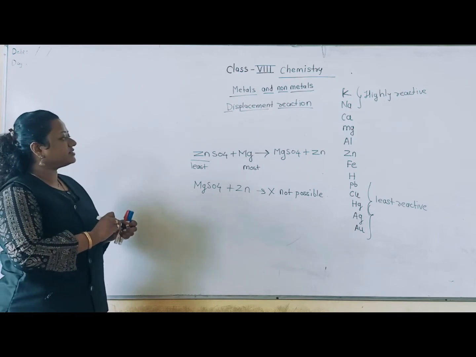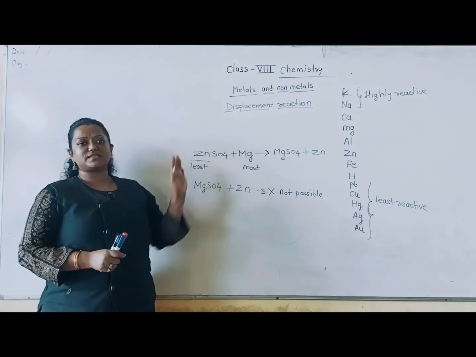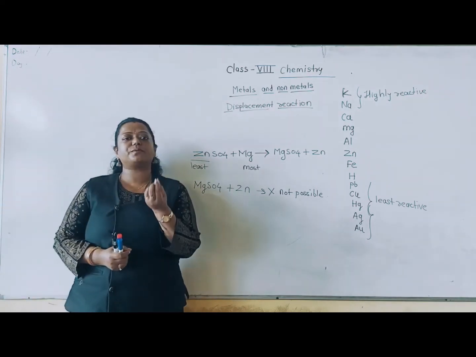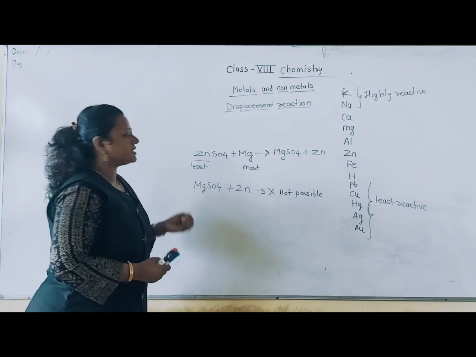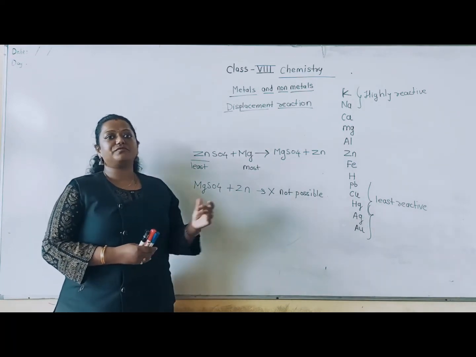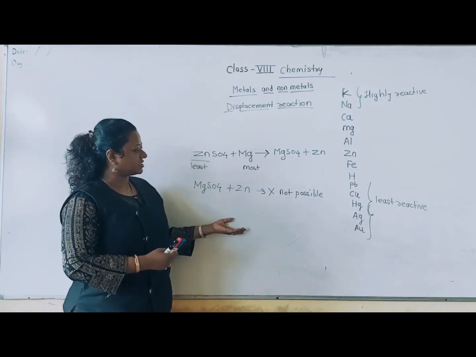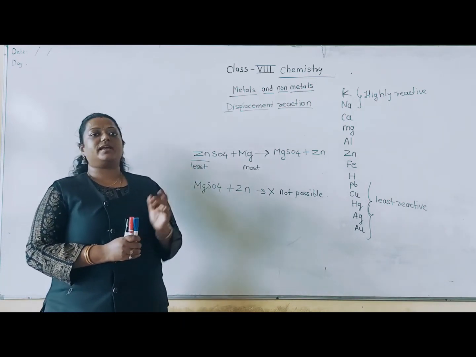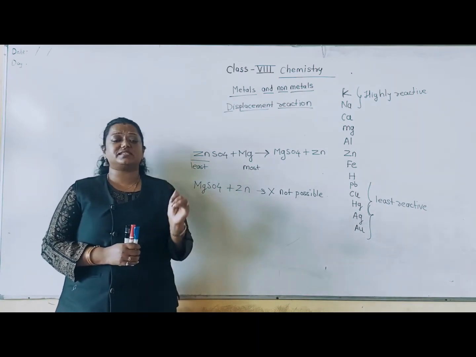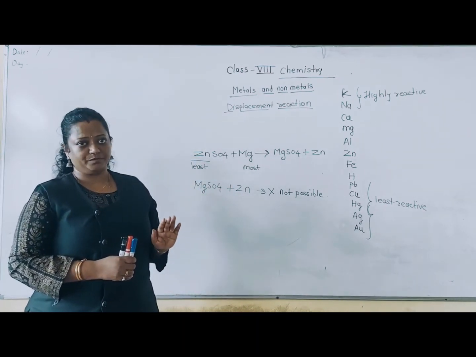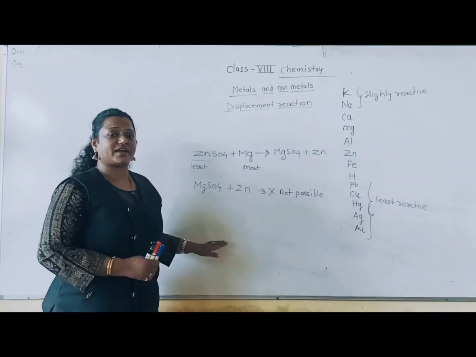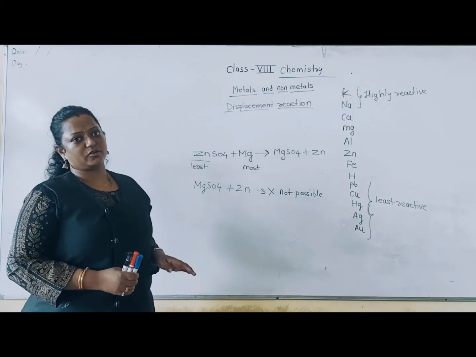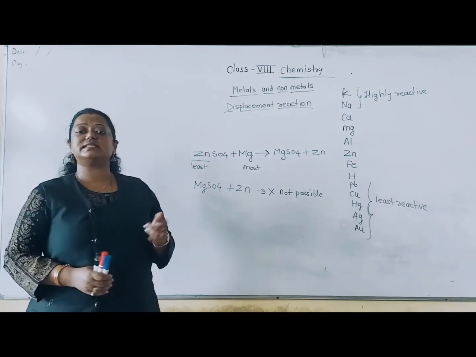I hope you understand the concept of displacement reaction, which is very important because this is just one type of chemical reaction. There is also double displacement reaction, but that we will learn later. In double displacement reaction, only the exchange of ions takes place. Here there is no least reactive or highly reactive metal. Only in single displacement reaction can the highly reactive metal easily replace the less reactive metal.